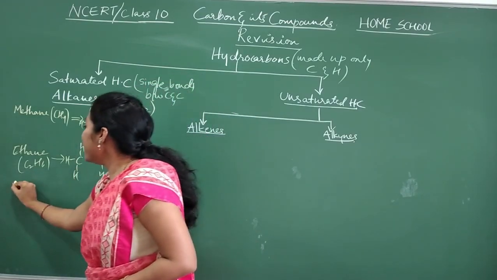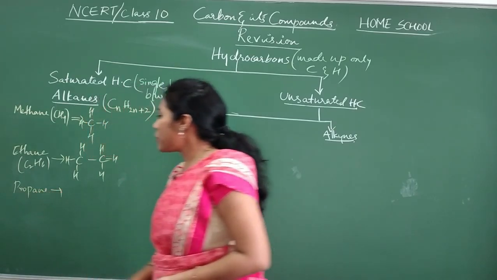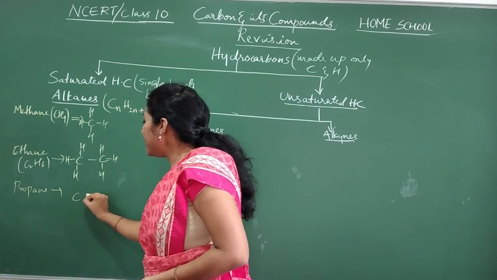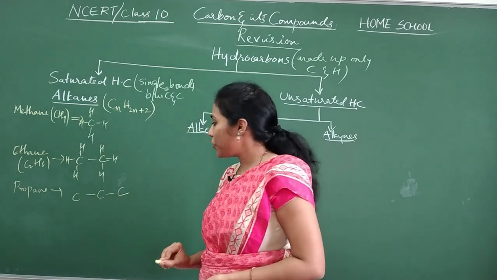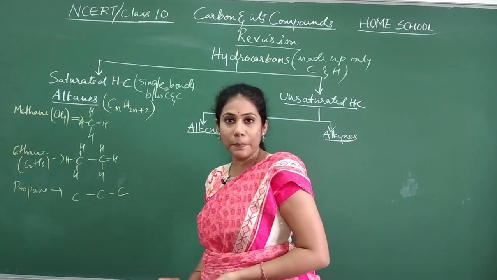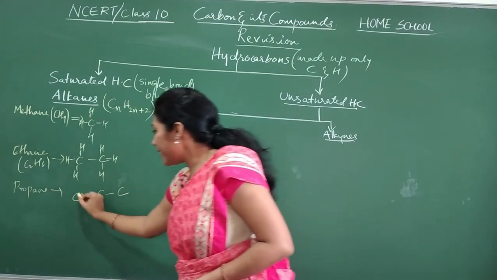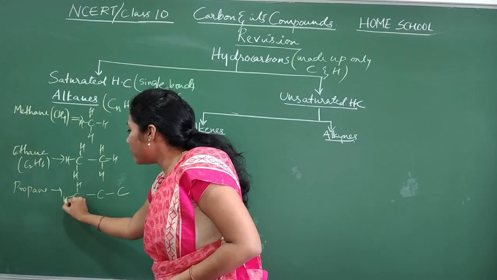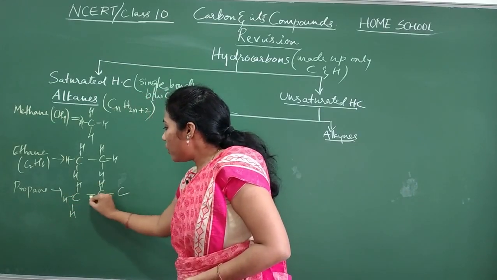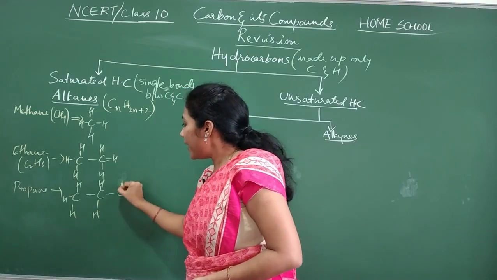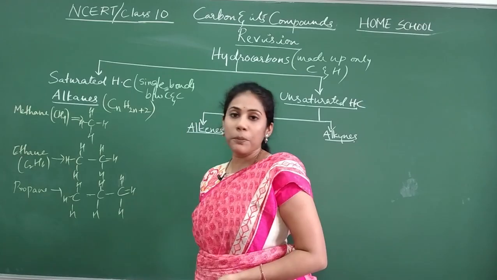The third member is propane. How do you write the structure of propane? Prop means 3 carbon atoms. Show it like this initially, putting single bonds between carbons. Now you need more bonds, because you should have 4 bonds around each carbon. This end carbon already has 1 bond, so 3 more. This middle carbon already has 2 bonds, so 2 more. And the other end needs 3 more. So this is what we call propane.